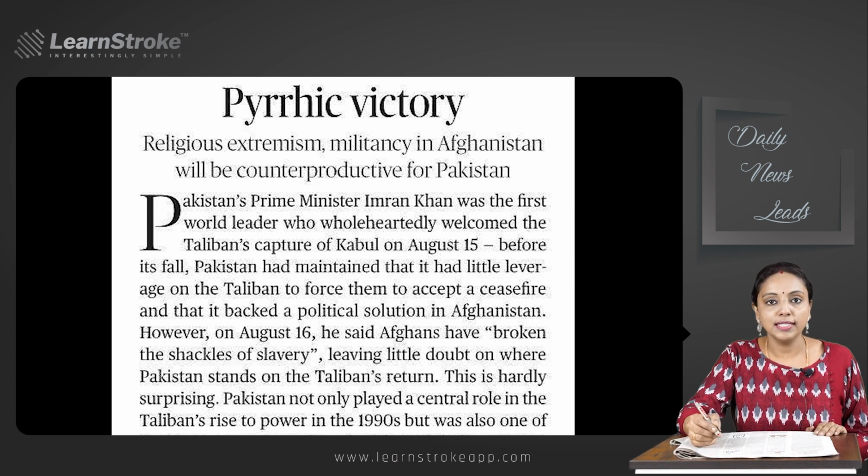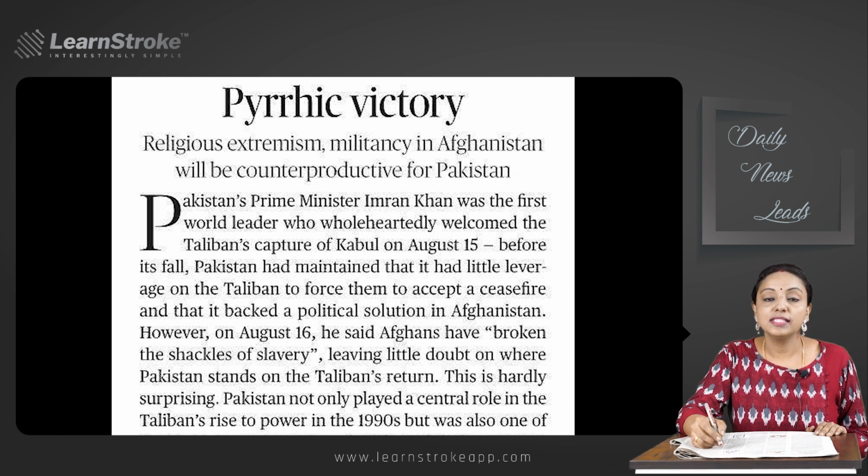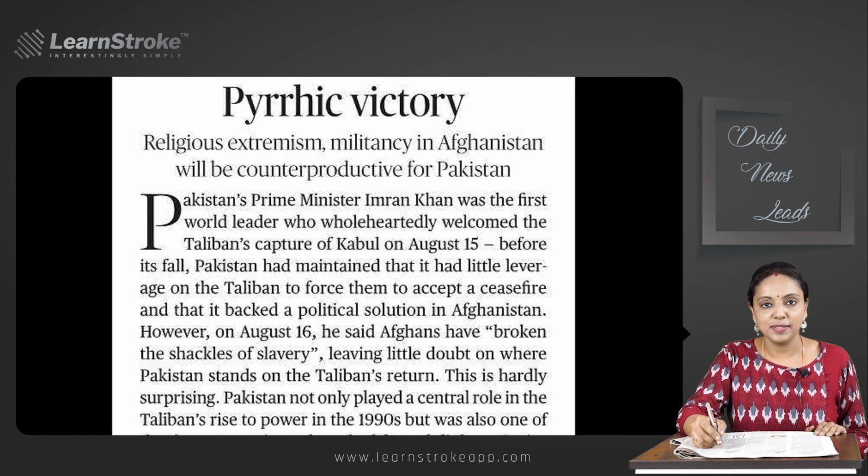And the important point that is being mentioned is Pakistan not only played a central role in the Taliban's rise to power in the 1990s, but was also one of the three countries to have formal diplomatic ties with them. So this article requires a clear understanding and a clear analysis.